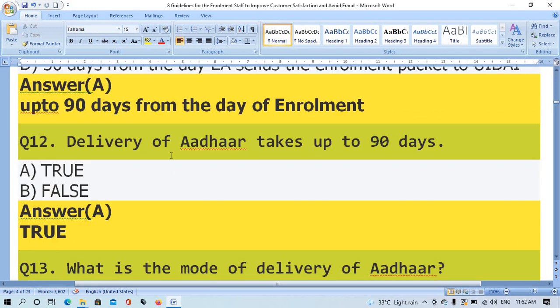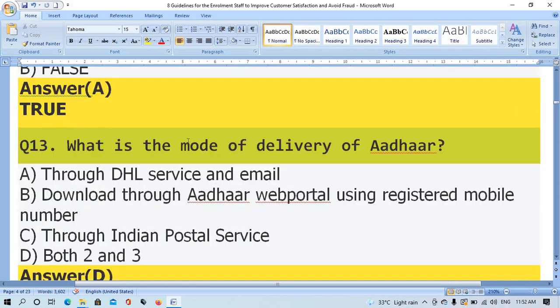Question number 12. Delivery of Aadhaar takes up to 90 days. Option A true, option B false. The right answer is option A, true.